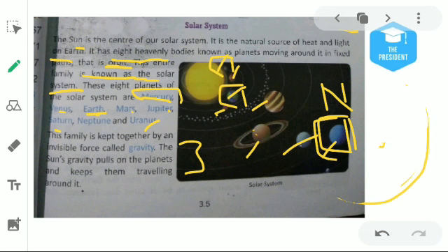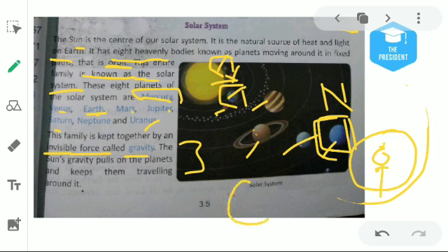This family is kept together by an invisible force called gravity. That means they have been moving around the sun not from today, but from millions to billions of years ago, and they never changed their path. So why are they bound to the sun? Because the sun applies an invisible force on them. Invisible force means a force which we can't see. This invisible force is known as gravity.